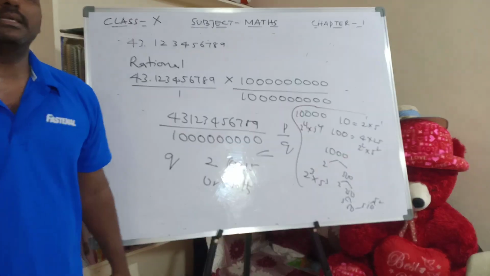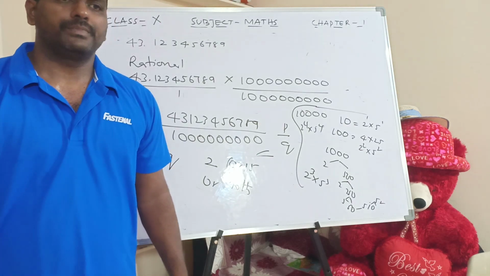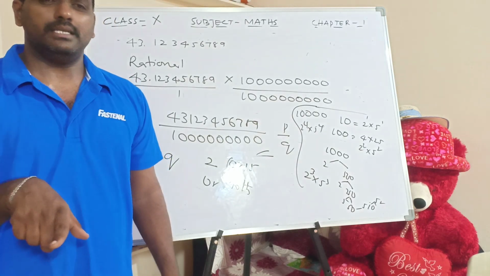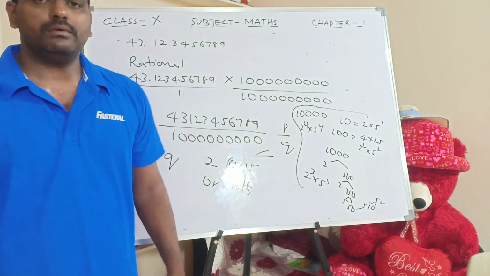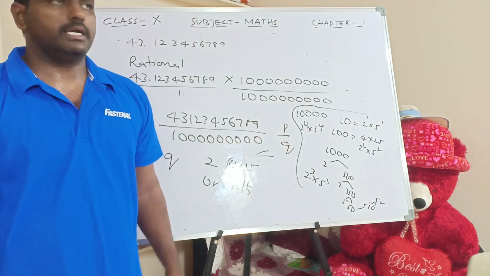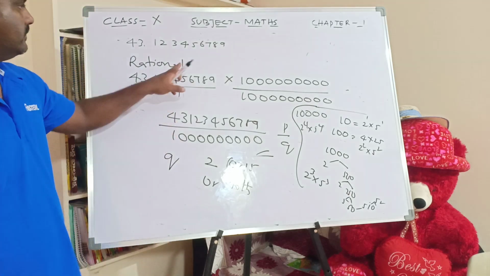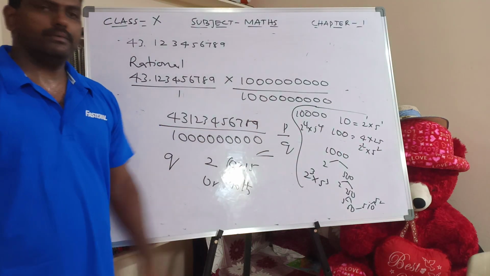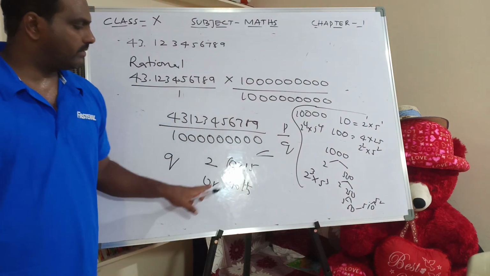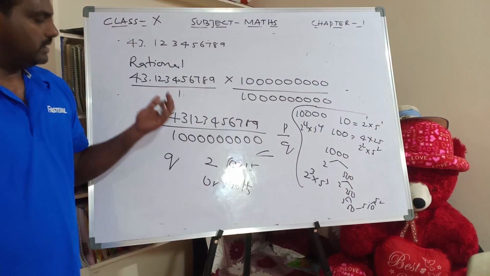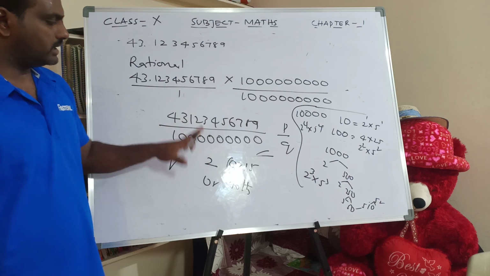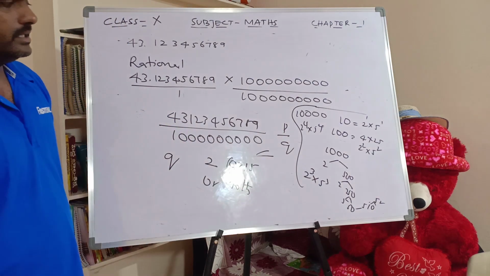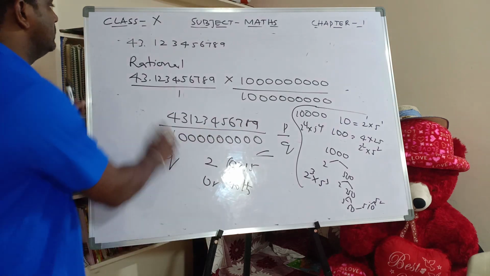What is the question he asked? He gave some decimals. We have to check whether it is rational or irrational. If it is rational, we have to write it in the form of P by Q, and he asked what the Q factors will be like. So first we say it is a rational number, then we write it in the form of P by Q, then the nature of the prime factors. It may be 2 or 5. But the nature of the factors we have to write because it's a terminating decimal.